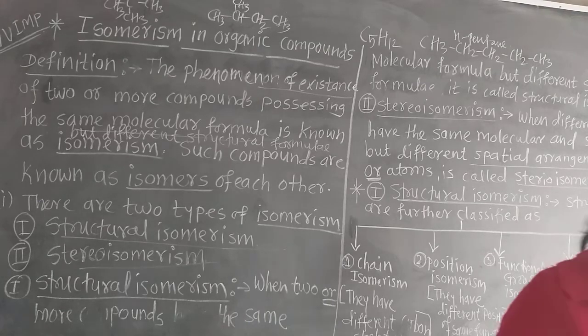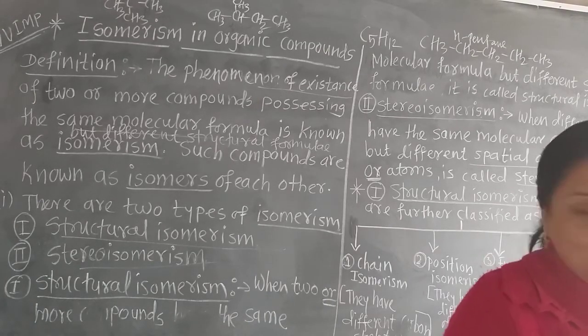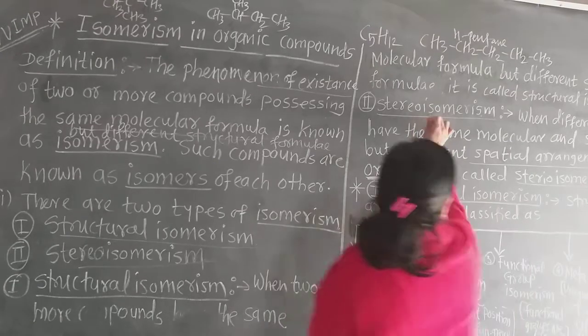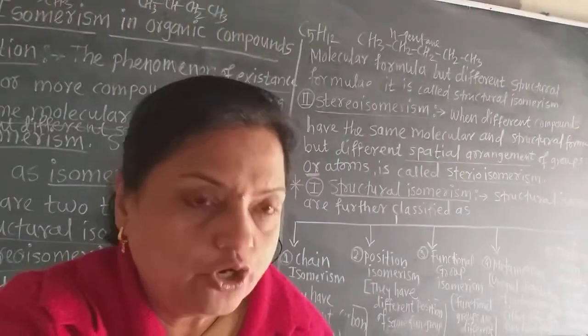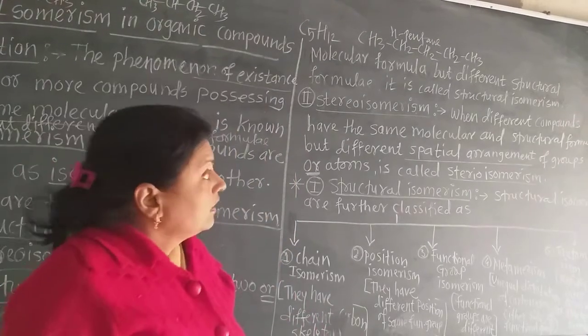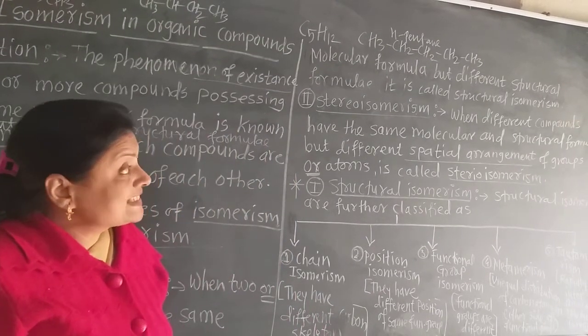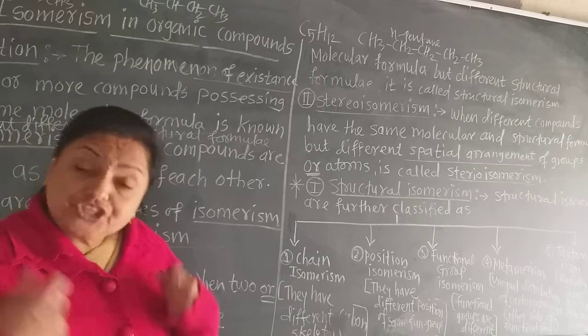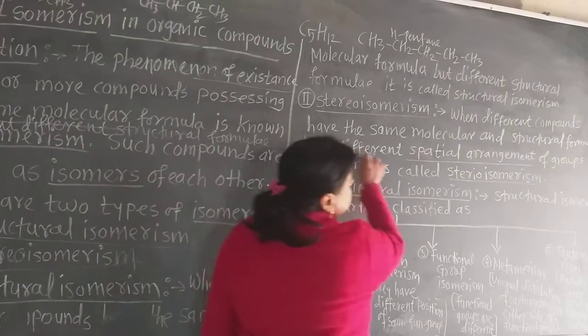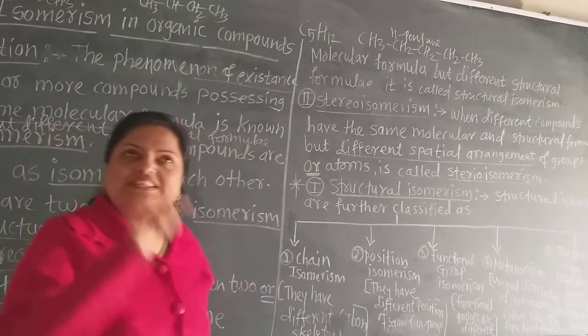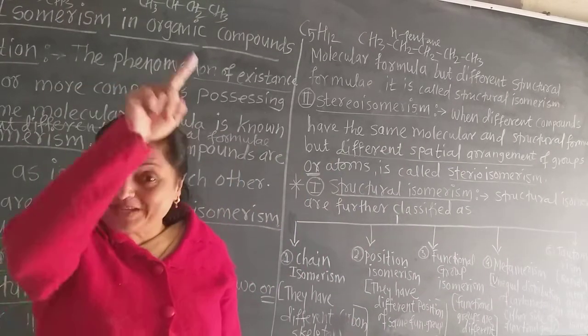What is in that stereoisomerism? Now see the definition of stereoisomerism. When different compounds have the same molecular formula, same structural formula, but they are different in the spatial arrangement. That means the arrangement of groups of atoms in space.